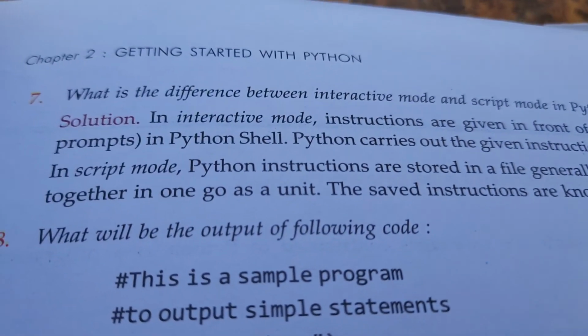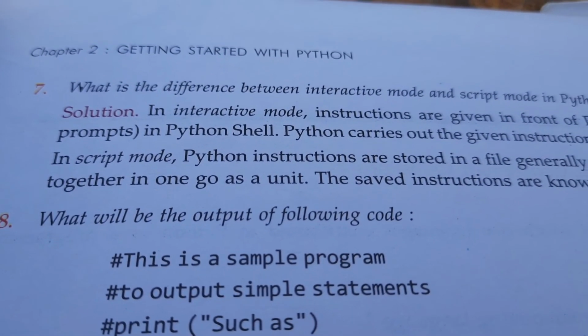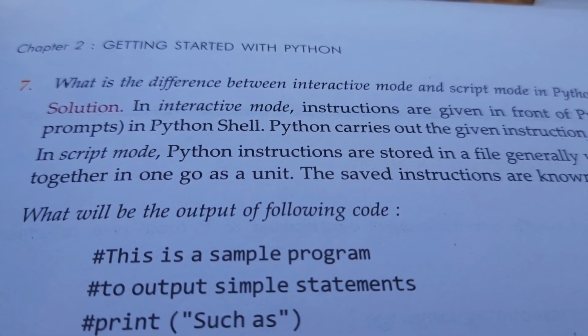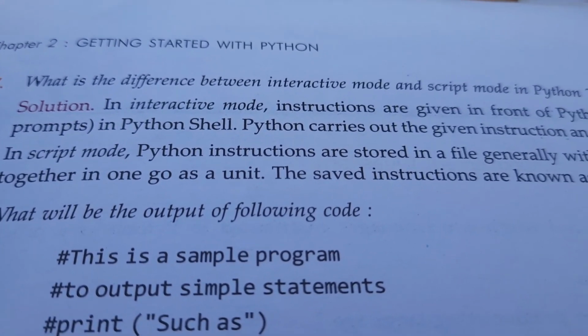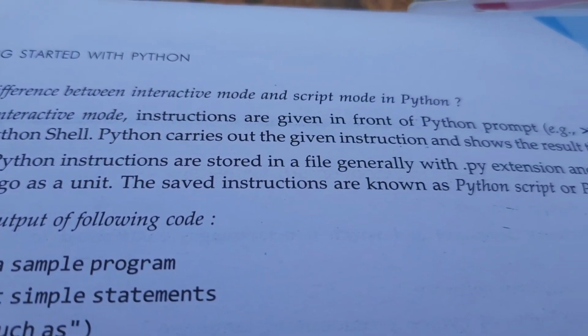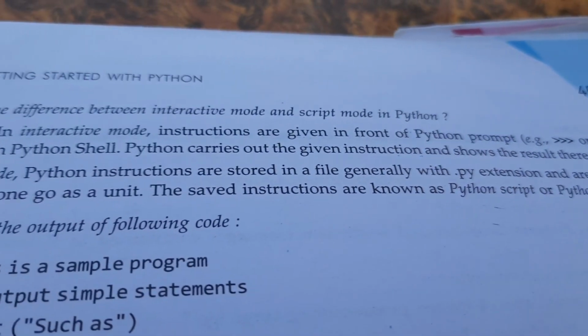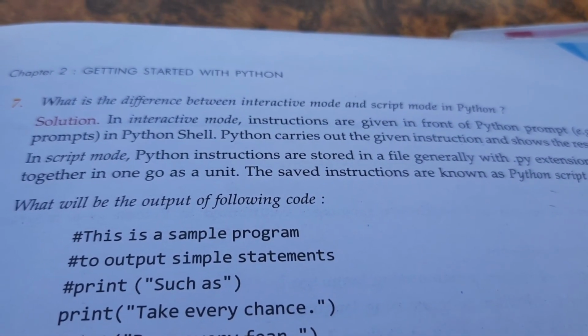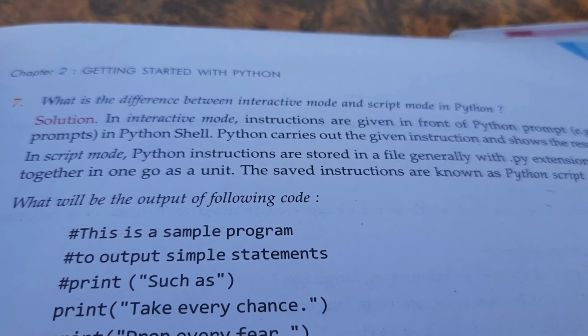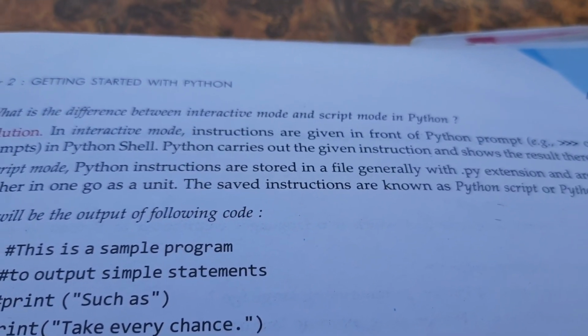But in script mode, you have to write a complete program and save the file with the extension .py. So Python instructions are stored in a file with the .py extension and are executed together in one go as a unit, right?